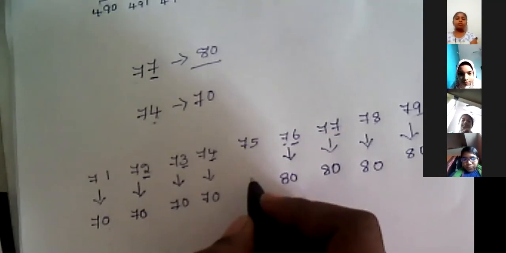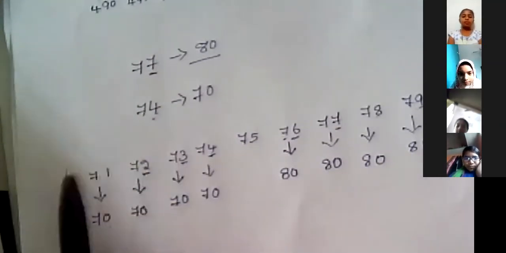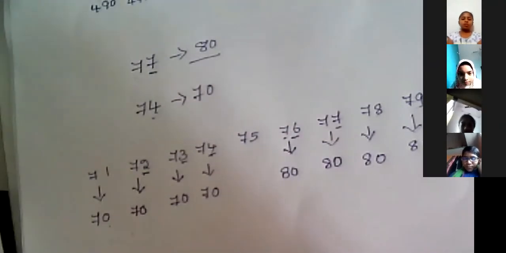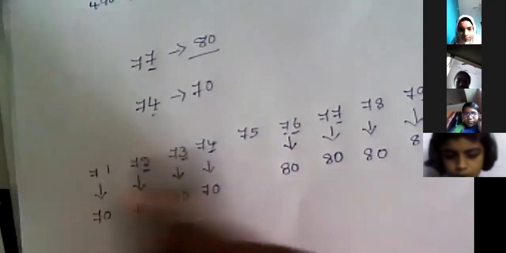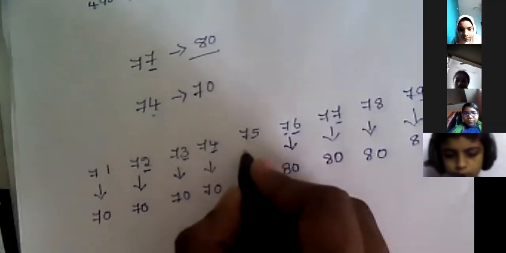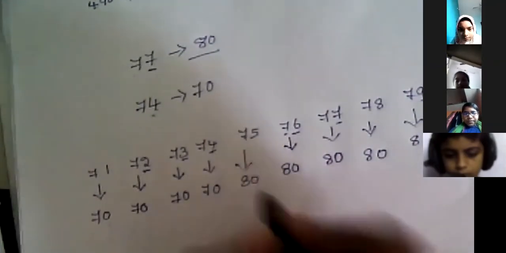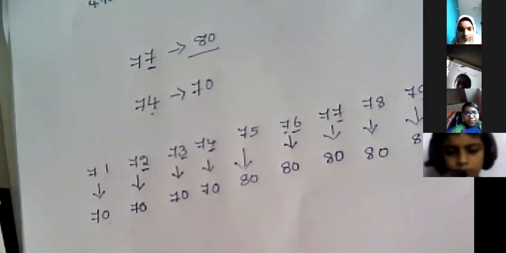So what about this 75? We didn't talk about 75, right? So 75 is the middle number. See, here also 1, 2, 3, 4, and here also 1, 2, 3, 4. So it is the middle number, right? So we can make it nearest to 70, otherwise we can make it nearest to 80. It's not a problem. For this, we'd better go for 80 only. It's not wrong. If you make your nearest 10 as 70, that is also correct. 70 or 80, you can do both. Okay. Understand?